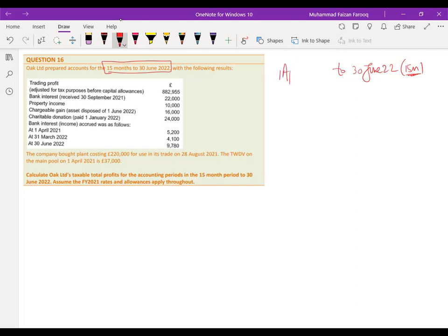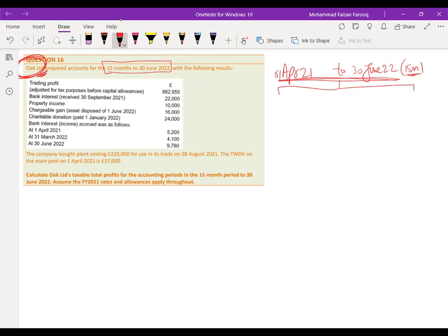If I write here April 21, you can count. Is it 15? Is this period 15 months? Yes, it's 15. And this is not an individual, this is a company, Oak Limited.